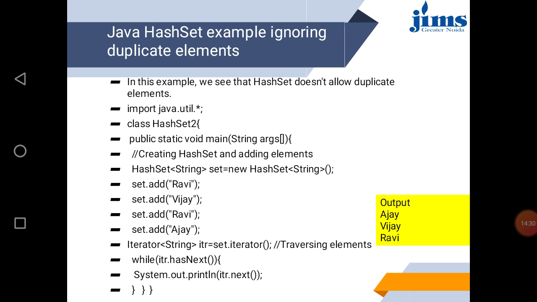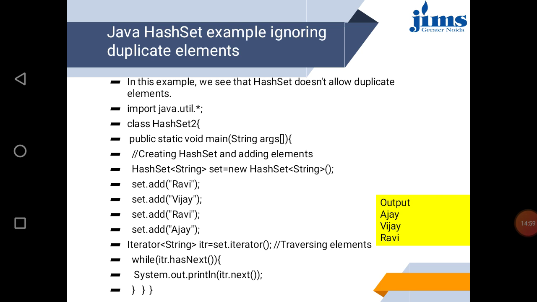Java HashSet example ignoring duplicate values. In this example we see that HashSet does not allow duplicate elements. In this case, suppose there are Ravi, Vijay, Ravi and Ajay. Four values we have inserted.